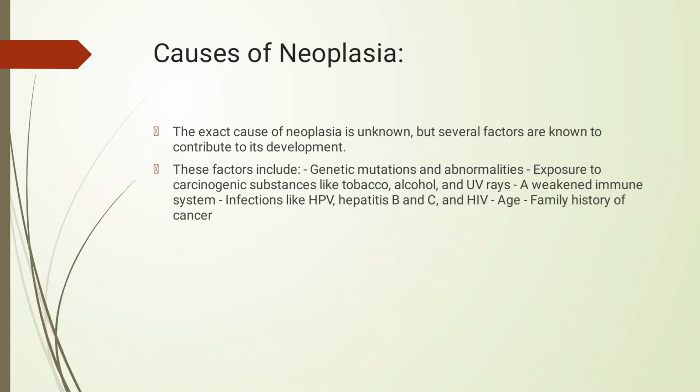The next concept is causes of neoplasia. This includes exposure to carcinogenic substances like tobacco, alcohol and UV rays, then a weakened immune system, infections like HPV, hepatitis B and C, HIV, age and family history of cancer.